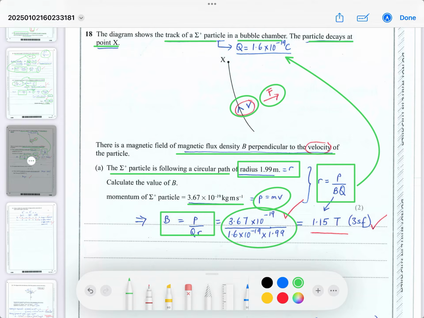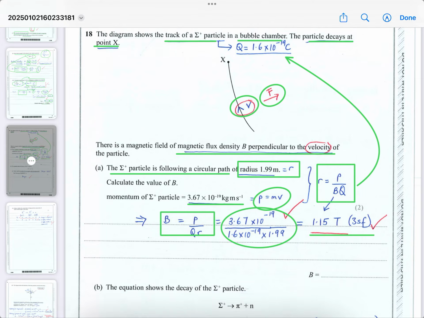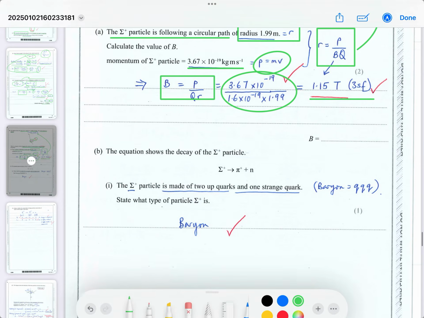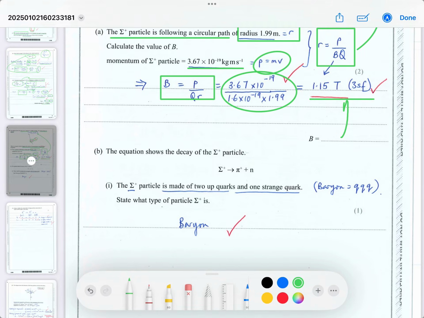Make sure you don't make any mistakes. I think you don't need to do any conversions, everything's been given in SI units. When you do that to 3 significant figures, it comes out to 1.15 Teslas, and most of the data is provided to 3 significant figures, including Q, which I think is 1.60 in the data sheet. Really, I should have written the answer in this space, but I don't think they'll penalize you.